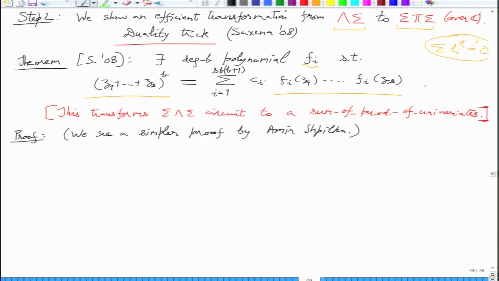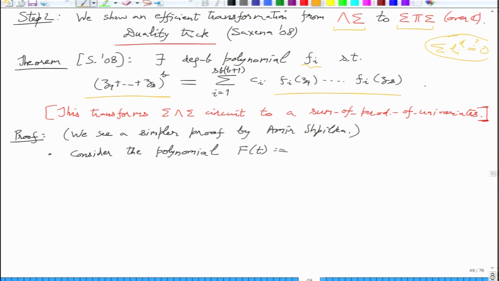This is just by considering an auxiliary polynomial and then doing interpolation.